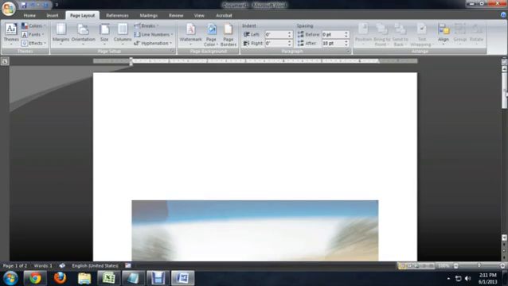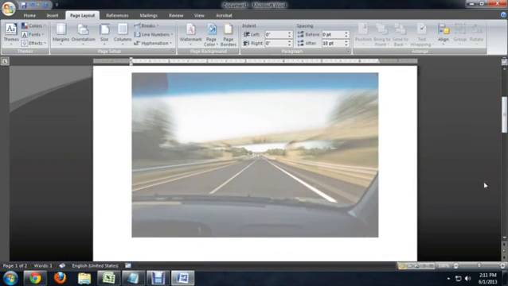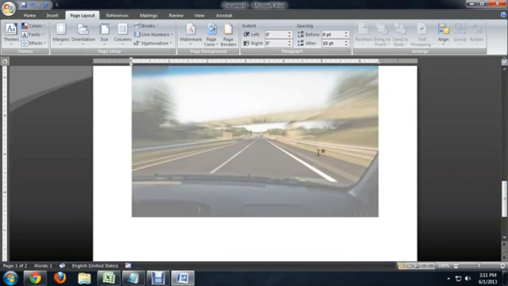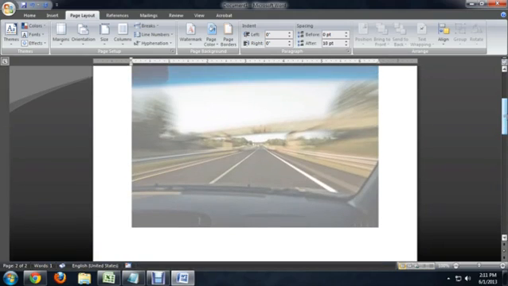So we're going to close that. And there you go. We've got an image perfectly centered in the page. And as you can see before, we can change the scaling. But if we scroll down, the image is on the second page as well. And this will appear on every single page in your document.